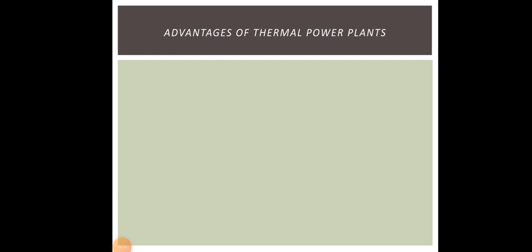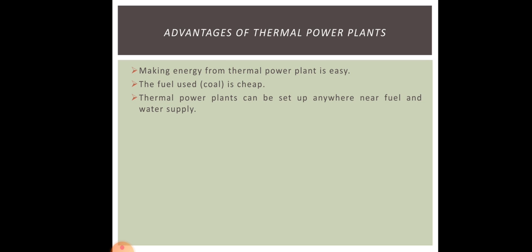Now, let us study the advantages of thermal power plants. The first one is that making energy from a thermal power plant is very easy. Next, the fuel used, that is coal, is cheap. Thermal power plants can be set up anywhere near fuel and water supply. And the next one is that it requires less space as compared to a hydroelectric power station. So these are the advantages of thermal power plants.